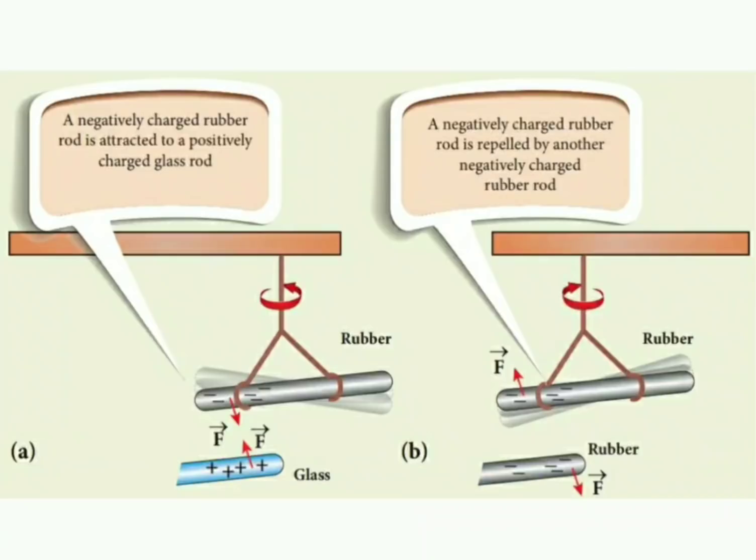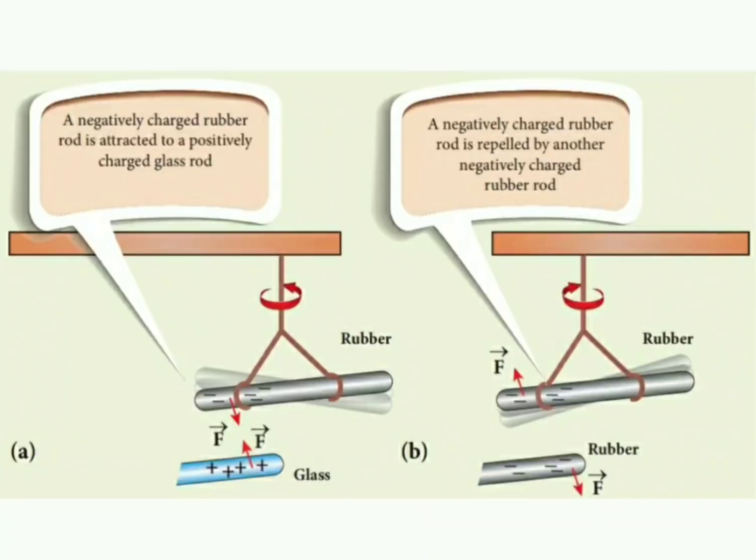The next slide explains an experiment that was performed to understand the charges better. A charged rubber rod is brought closer to another charged rubber rod, and you can see that they repel each other. At the same time, you can see that if you bring a glass rod closer to the rubber rod, they both attract each other. This particular experiment makes them understand 3 important things, which are explained in the next slide.